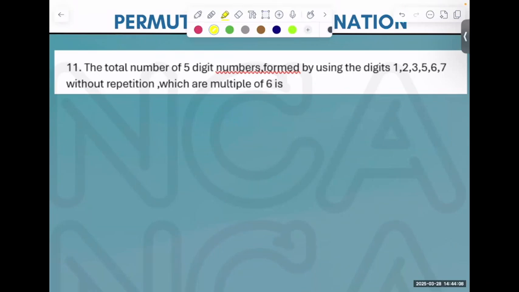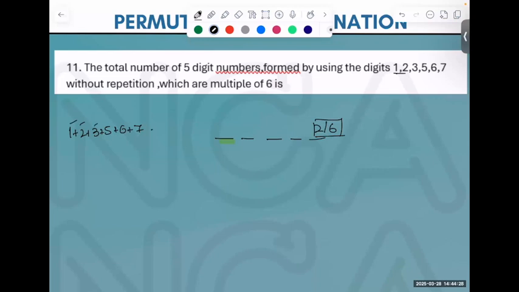2 or 3. That means the last digit has to be an even number. How many digit number do we require? 5. So it has to be either 2 or 6. That's the only way. Now let's add the sum. 1 plus 2. This is the only hint that I'm giving.